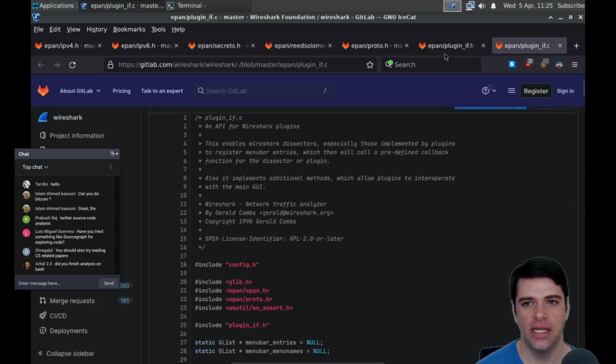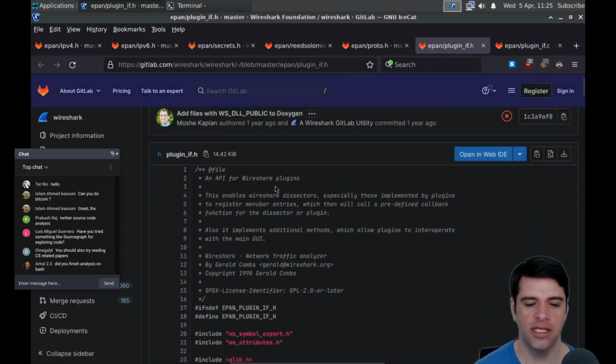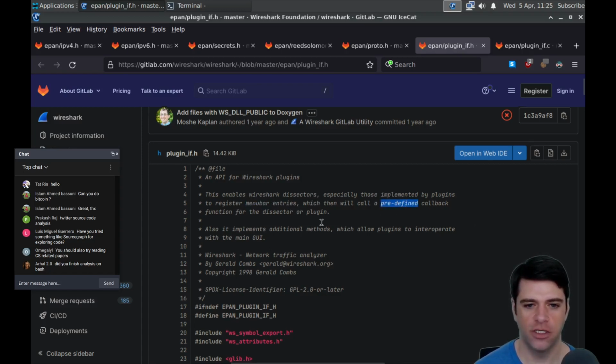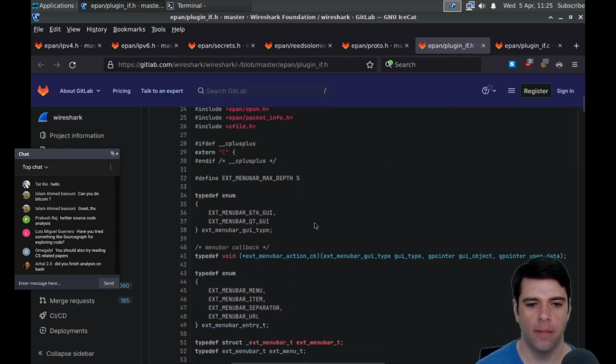Here's the plugin interface, an API for Wireshark plugins. This enables Wireshark dissectors, especially those implemented by plugins, to register menu bar entries. So this is mainly for GUI stuff, which will then call a predefined callback function for the dissector or a plugin. It also implements additional methods which allow plugins to interoperate with the main GUI.